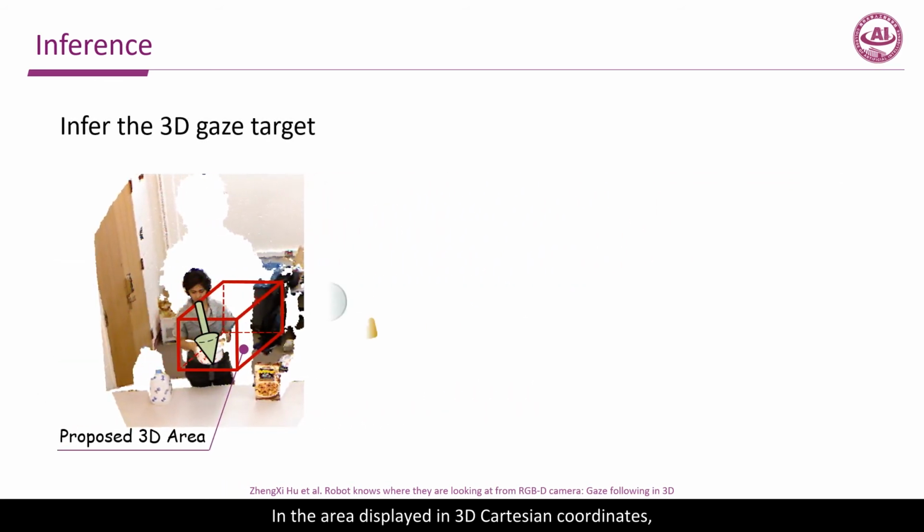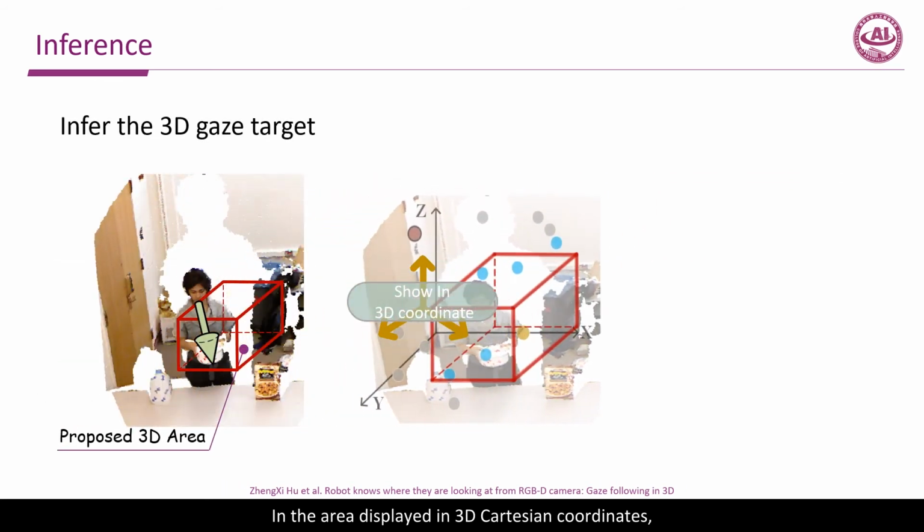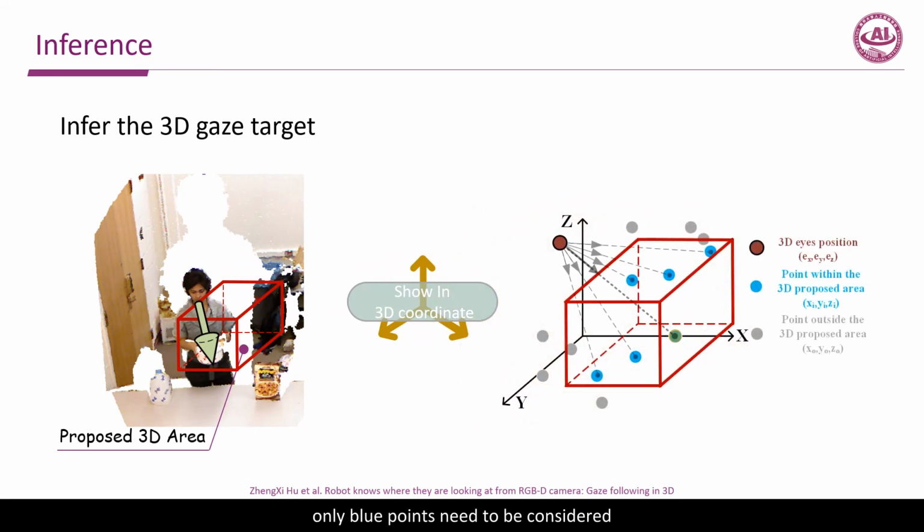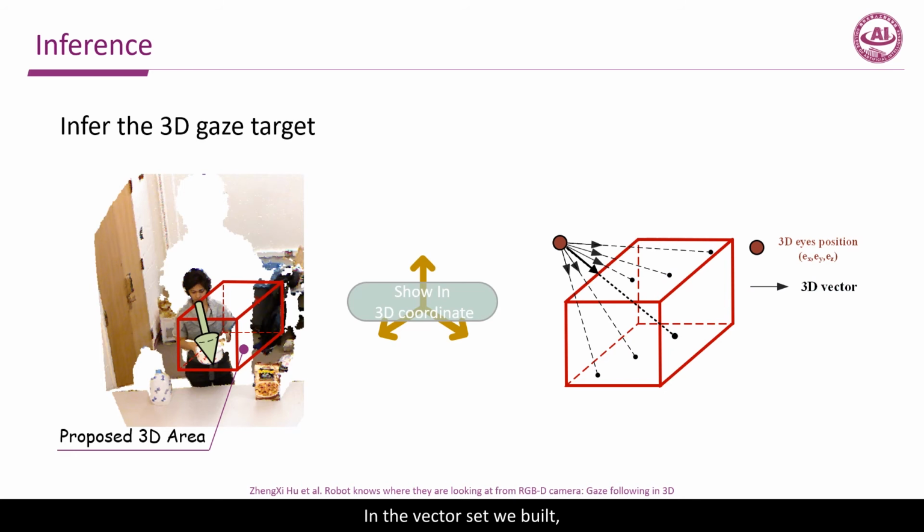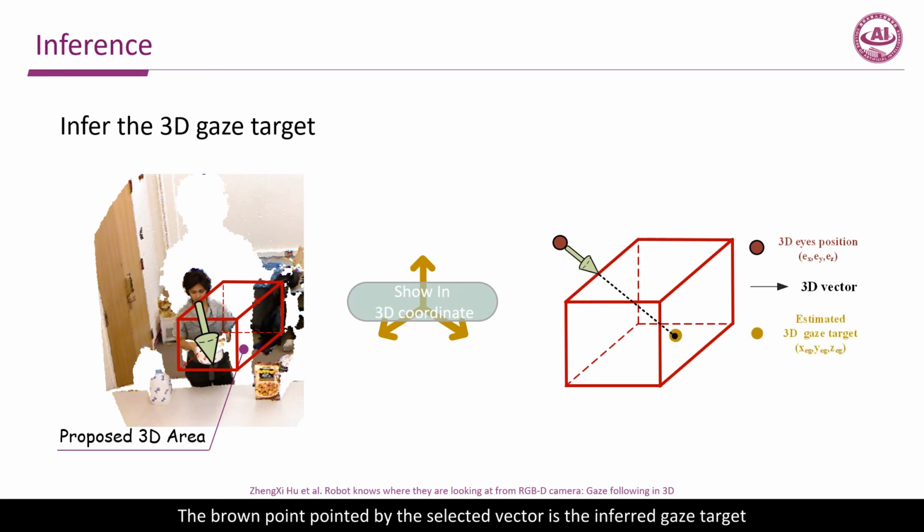In the area displayed in 3D Cartesian coordinates, only blue points need to be considered. In the vector set we built, it contains all the vectors from the eyes to these blue points. Then we select the vector most similar to the predicted gaze vector in the set. The brown point pointed by the selected vector is the inferred gaze target.